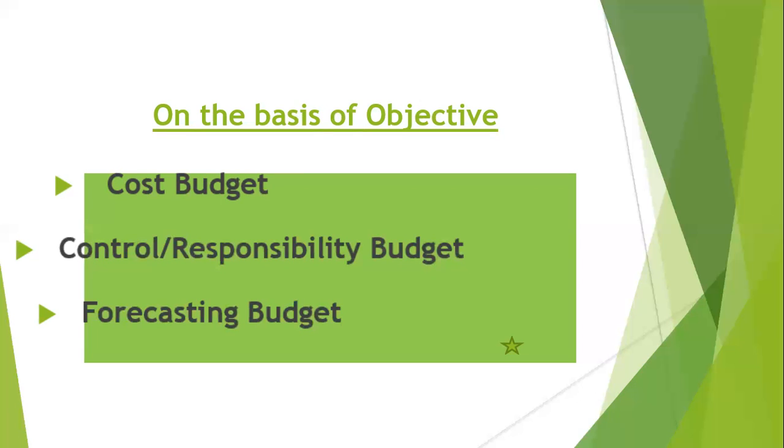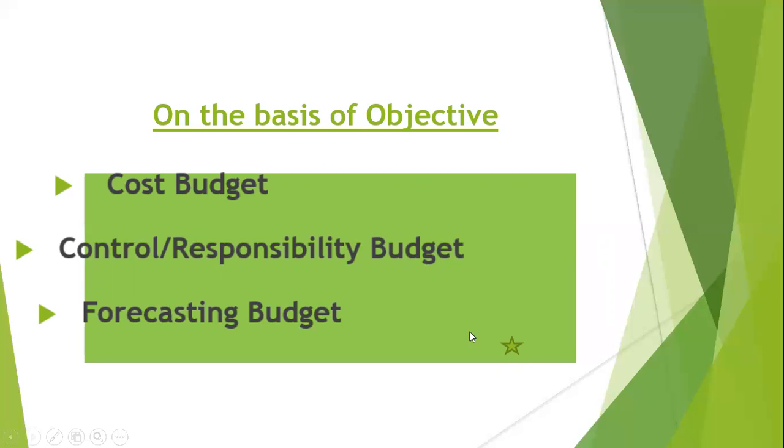Forecasting means whatever we are thinking or whatever idea we have about the future, and if we want to implement some ideas in the future, what the impact will be. That is called forecasting. So this is our forecasting budget. So basically these three budgets are made on the basis of objective.